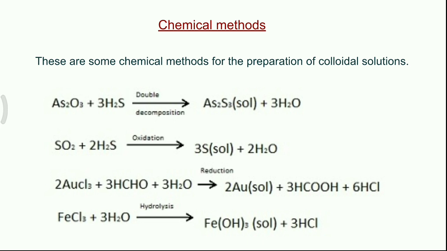The third preparation is the preparation of gold sol. Here, gold chloride is treated with formaldehyde in presence of water. It undergoes reduction to form gold sol. The last preparation is the preparation of ferric hydroxide sol. Ferric chloride on hydrolysis gives ferric hydroxide sol.